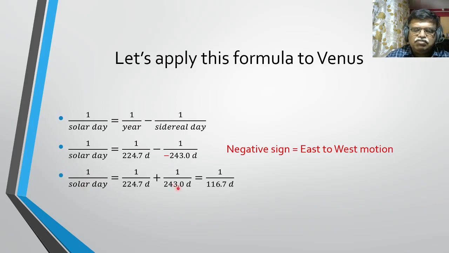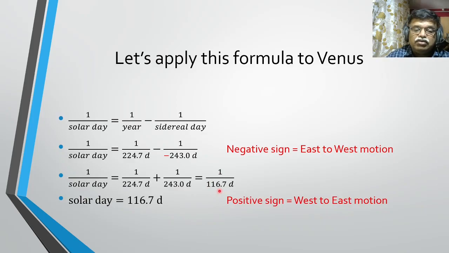Substitute these numbers and you get 116.7 days. Now see that this is with positive sign, indicating that on Venus you will see the sun going from west to east, because it is a positive sign over here. The relative motion of the sun will be from west to east.